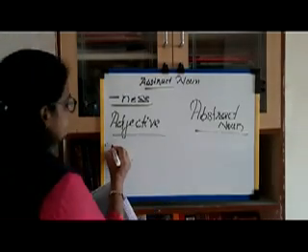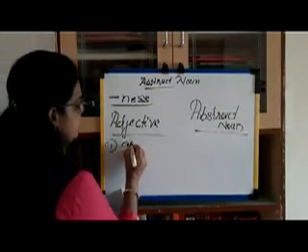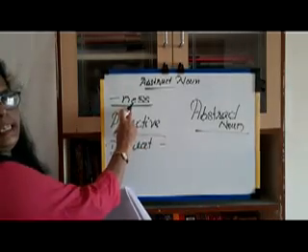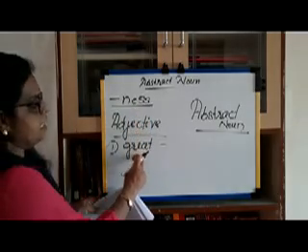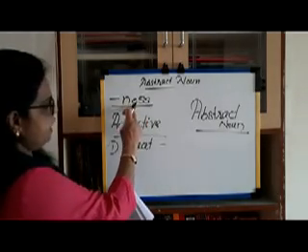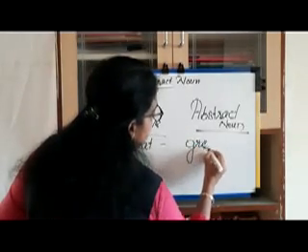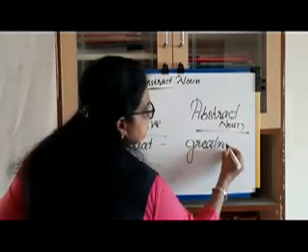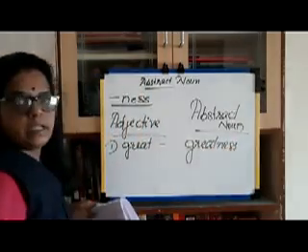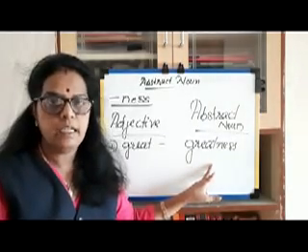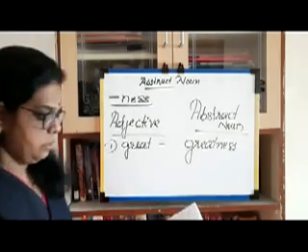Number one is great. Great is an adjective. To the adjective we add -ness. So greatness. Greatness is an abstract noun.